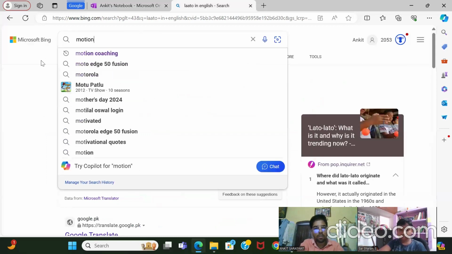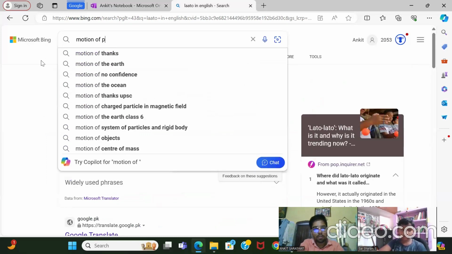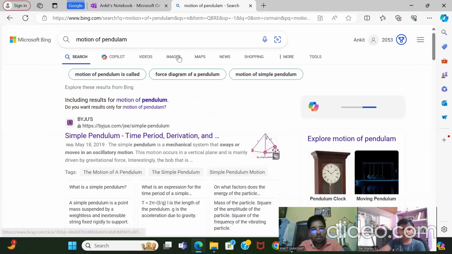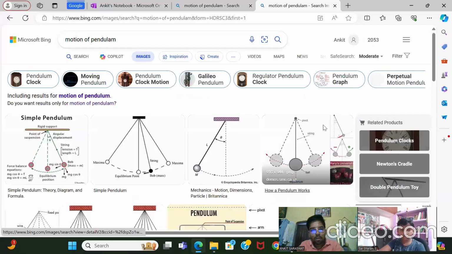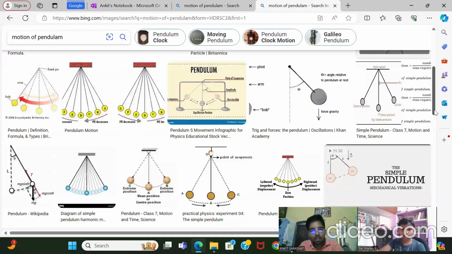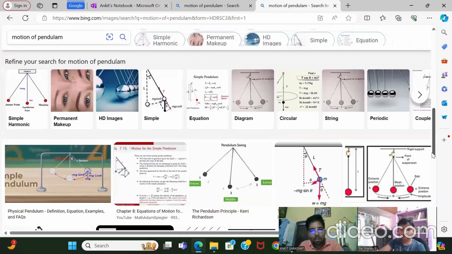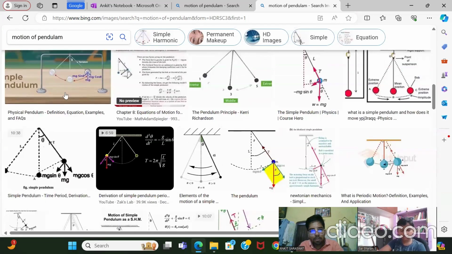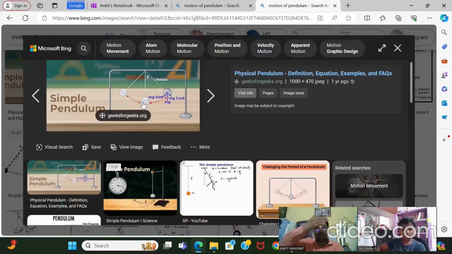Motion of pendulum. Did you see? This is the pendulum. It is moving like this. Clear?